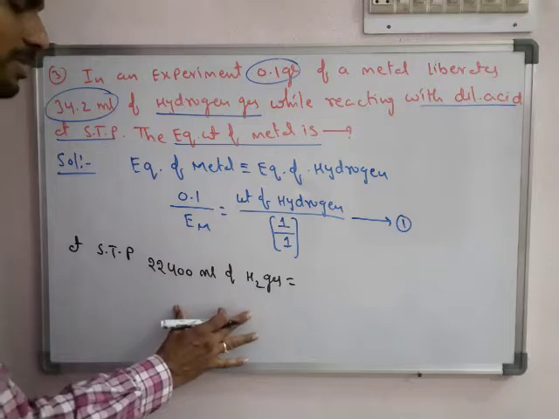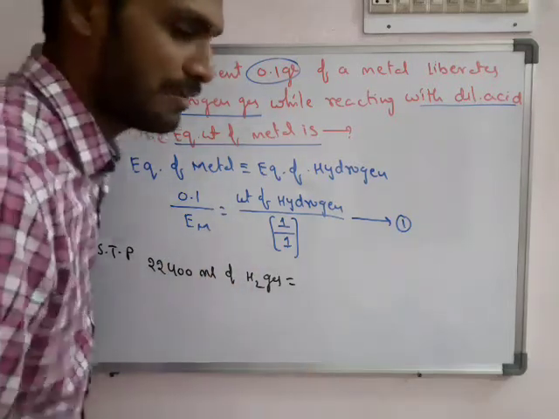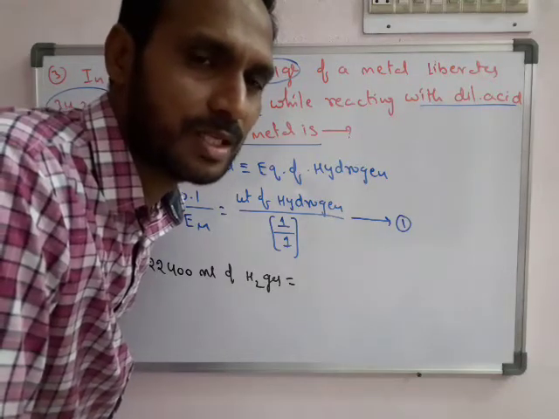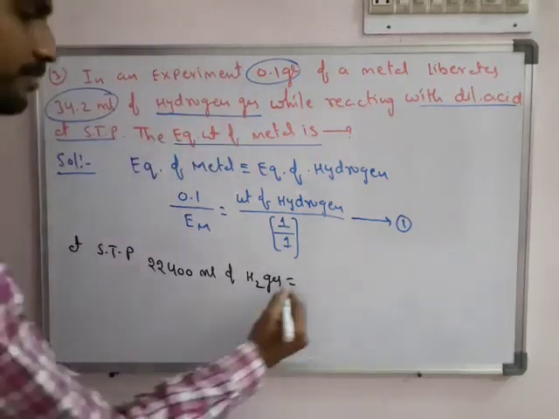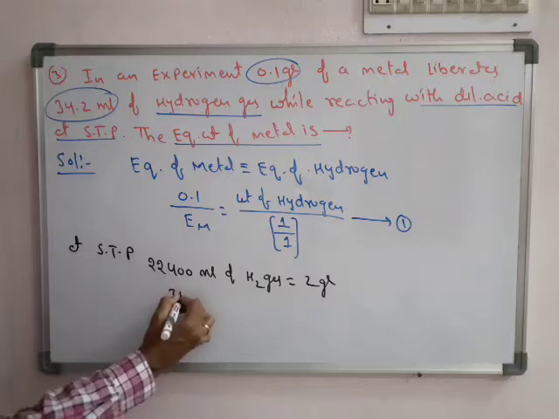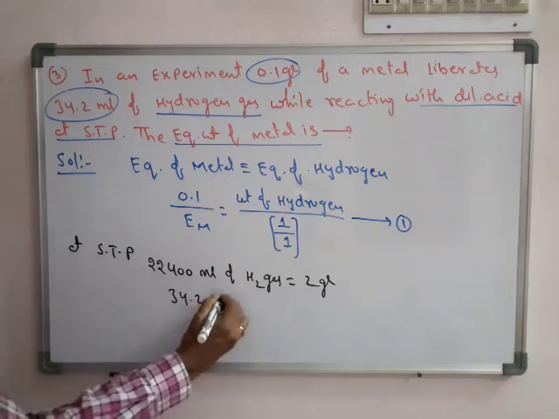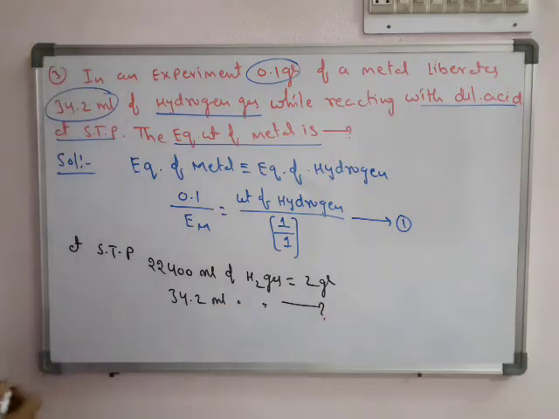22,400 milliliter equal to nothing but 1 mole. 1 mole means what is the mass? We have to know in terms of mass. In terms of mass, therefore 1 mole equal what is the mass? Its molecular weight. So that is equal to 2 gram. Here they got how much hydrogen? 34.2 milliliter of hydrogen gas. What is its weight?